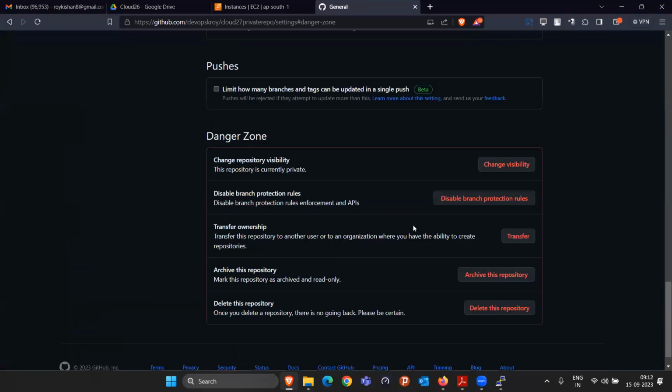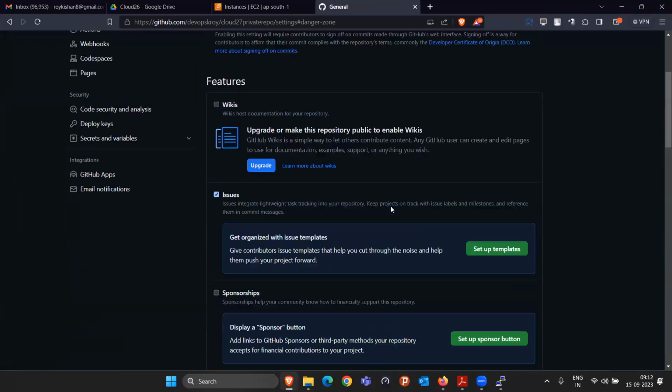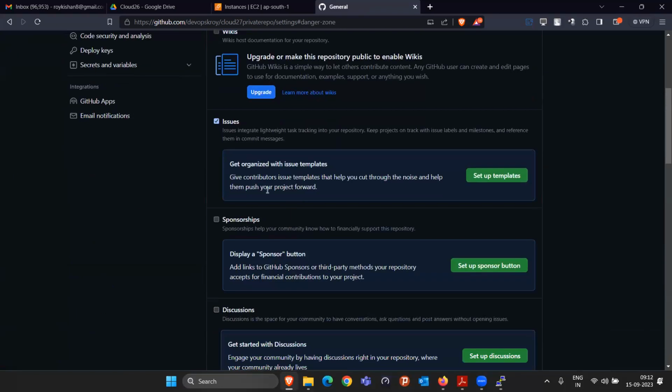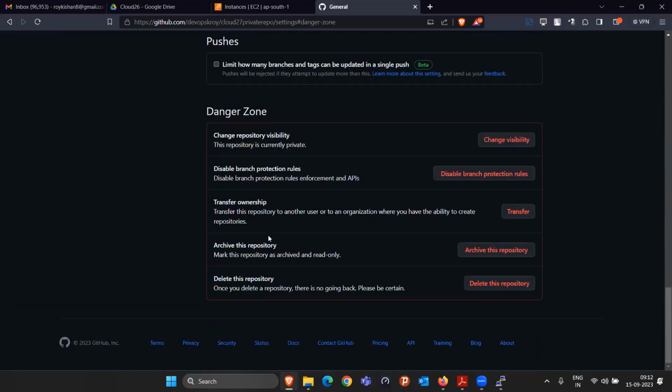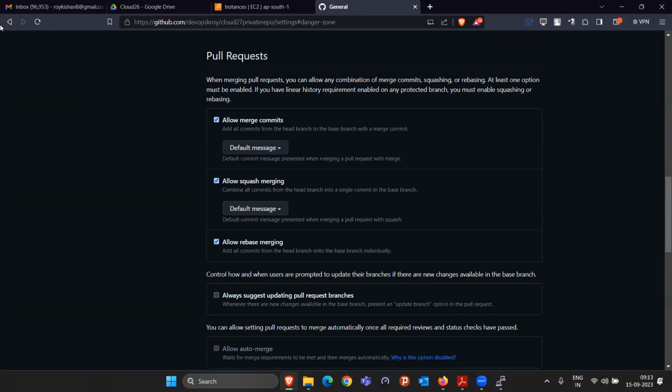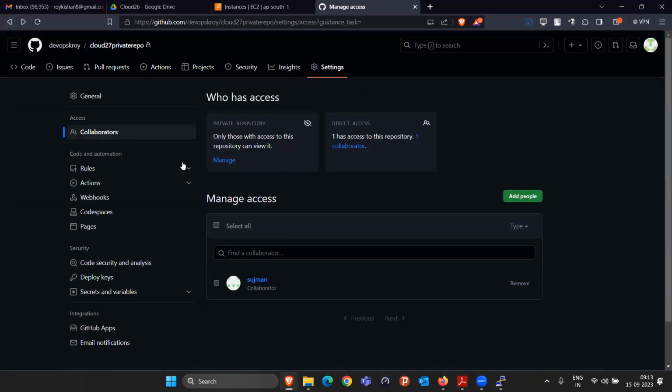And here we have the permissions where we can manage what people can do in this repository, if they can upload the code. These all are different settings again. And even if I want to transfer the ownership to some other person, so that this repository owner becomes someone else, I can transfer that also. So there are so many things we can do.